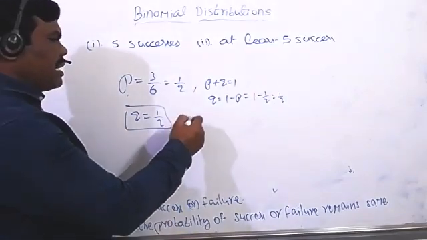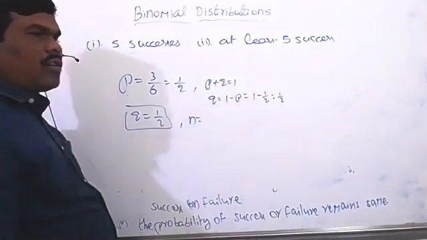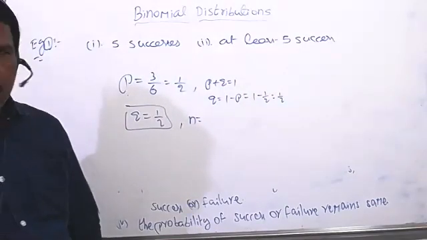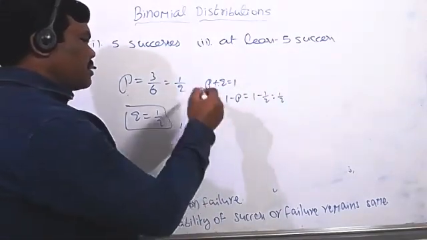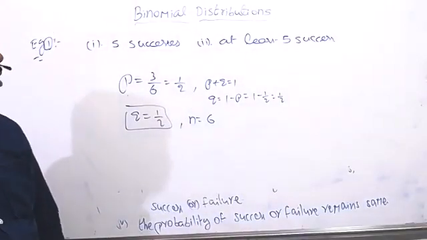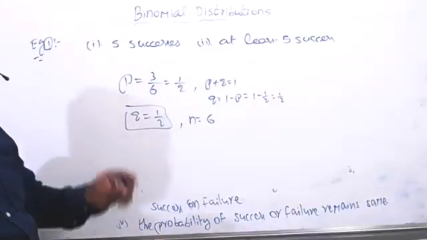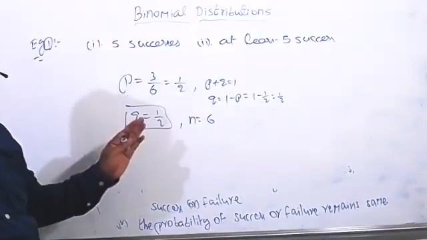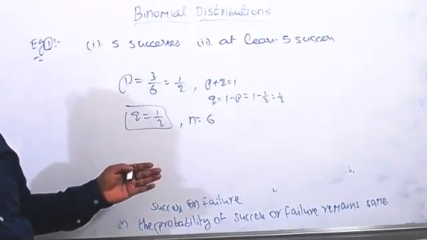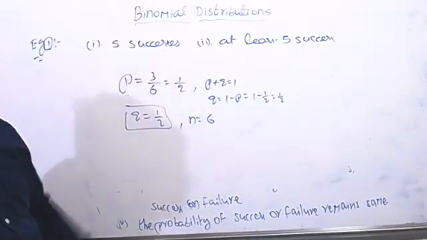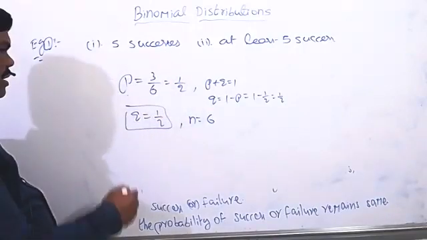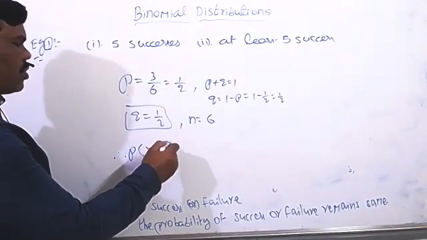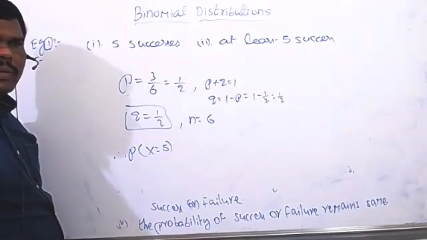And N equal to the number of trials. How many times are we throwing the die? 6 times. So N equal to 6. Now what is the first question here? First listen to me. Once you have the clarity, then I'll tell you how to write the procedure. Later you'll follow. 5 successes, you know the meaning, therefore probability of x equal to 5.